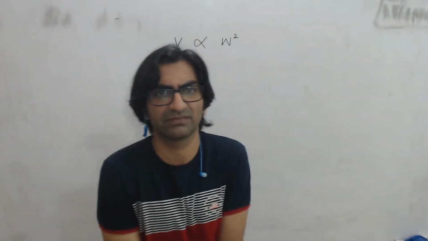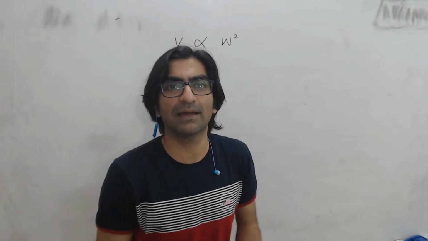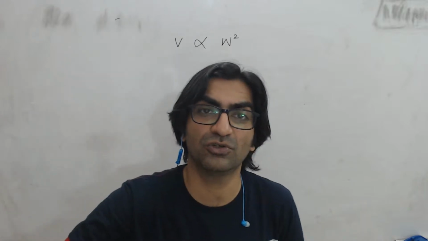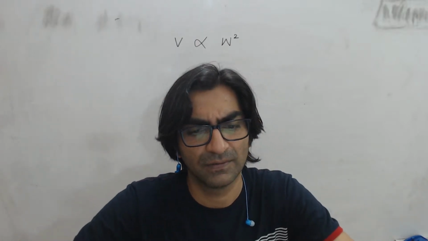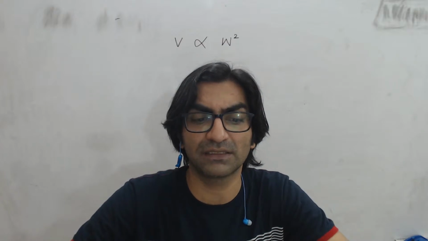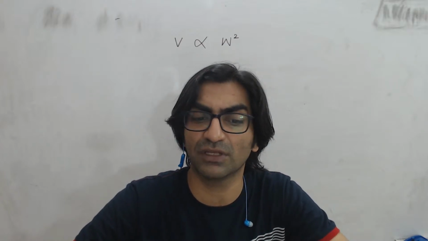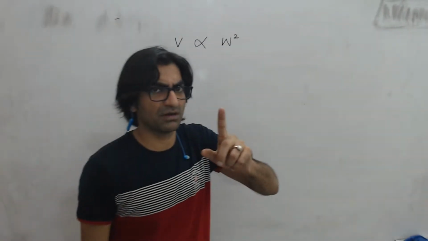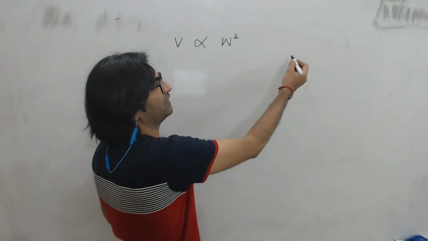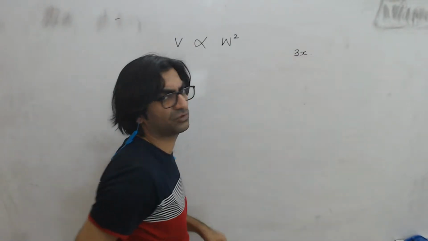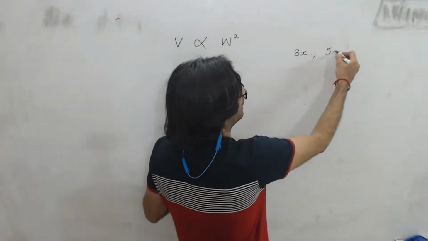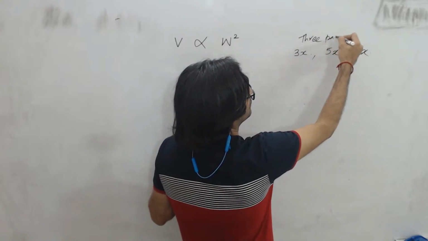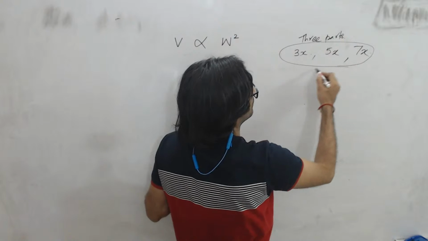Okay, fair enough. That makes sense. Which means if I have a 10 kg diamond, the value will be directly proportional to 10 square. If I have a 5 kg diamond, value will be directly proportional to 5 square, 25. Fair enough. This diamond then breaks into 3 parts, and the 3 parts will have weights in the ratio 3:5:7. So whenever the question gives you a ratio, remember the approach: assume the parts to be multiples of the terms in the ratio. 3x, 5x, and 7x be the 3 parts.